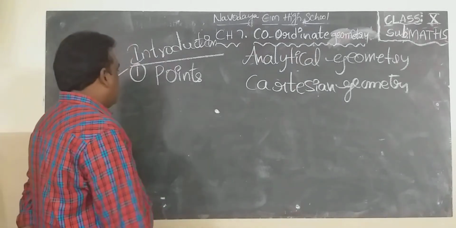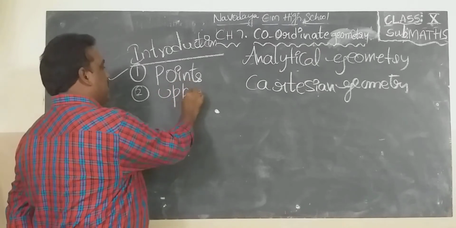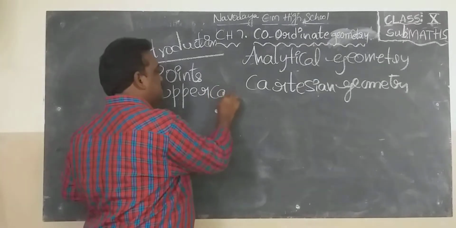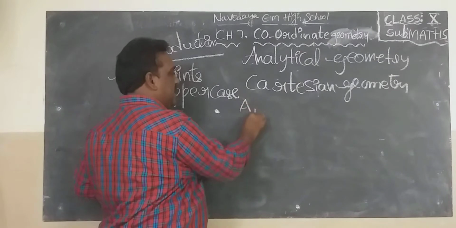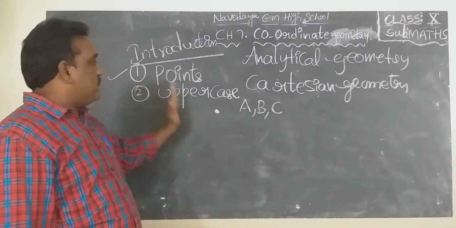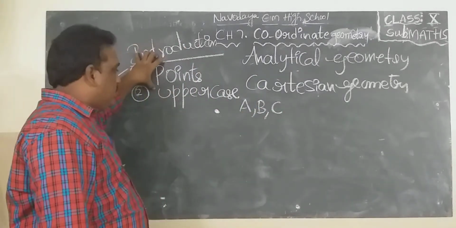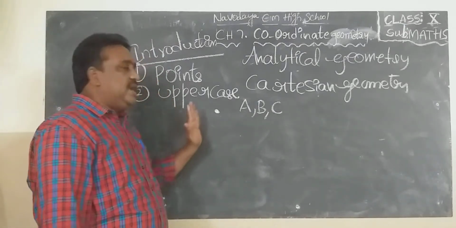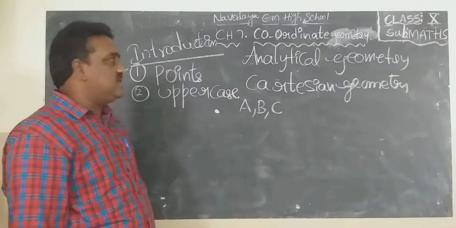Points are represented by uppercase letters, like capital A, capital B, capital C, and so on. Coordinate geometry deals with the points. Point is an undefined term. Mark a dot, it is known as point. Points are represented by uppercase letters.